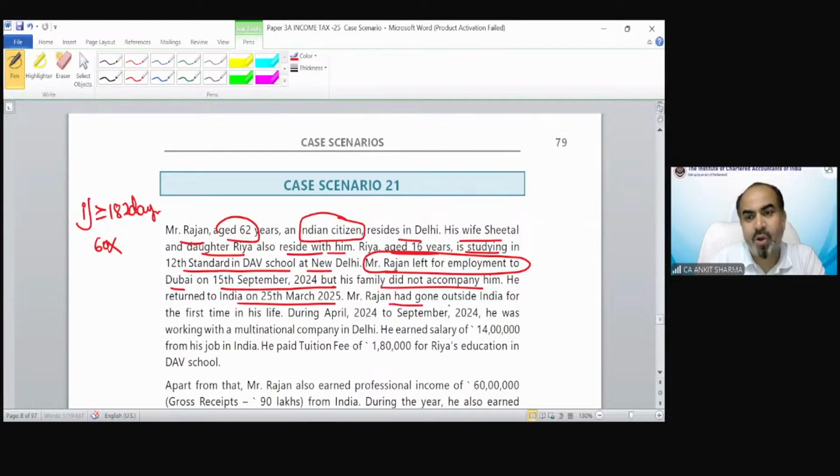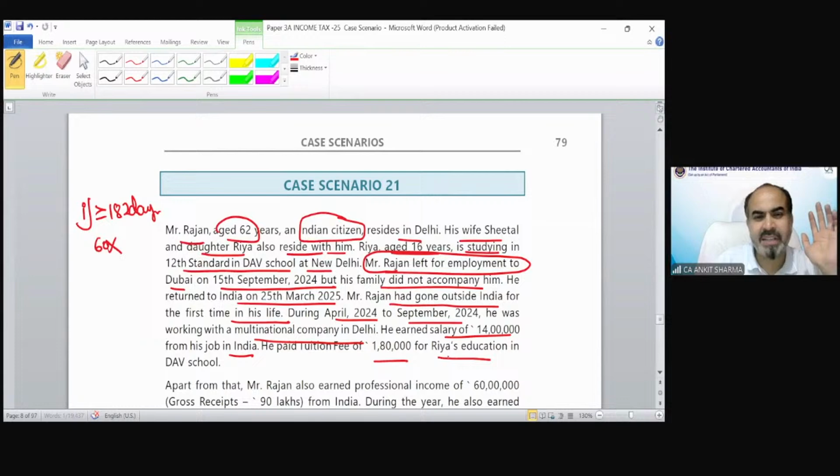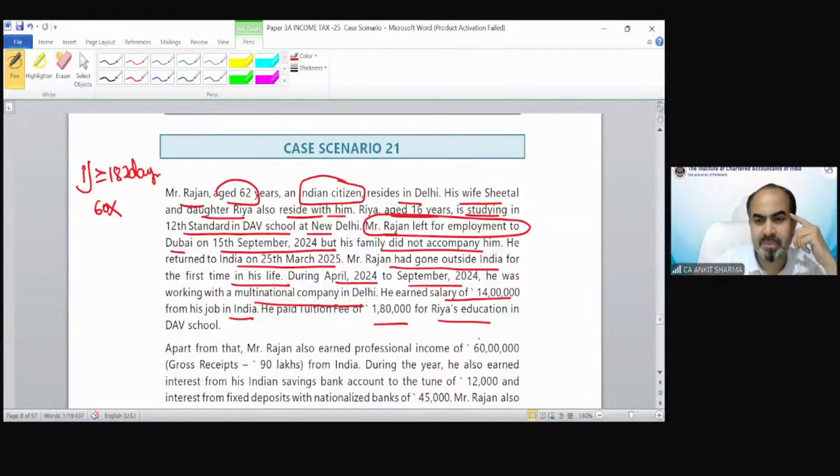Mr. Rajan had gone outside India for the first time in his life. Before that, he was always in India. During April 24 to September 24, he was working with a multinational company in Delhi. He earned a salary of 14 lakh from his job in India. He paid tuition fees of 180 for Ria's education. Apart from that, he has a professional income of 60 lakh, gross receipt 90 lakh from India. During the year, he also earned interest income, etc.